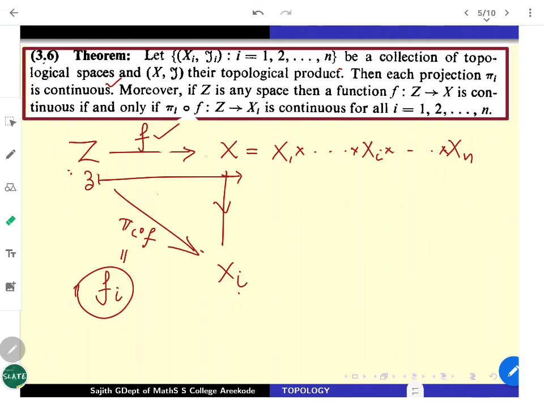You have to start, you see, X is a product topology. So one can take a base element here, from here. This base element you try to pull back through F inverse, it will land upon here. So try to say that F inverse of B is open in Z. Then it says that F is continuous.